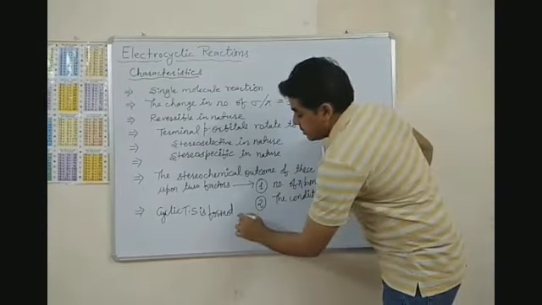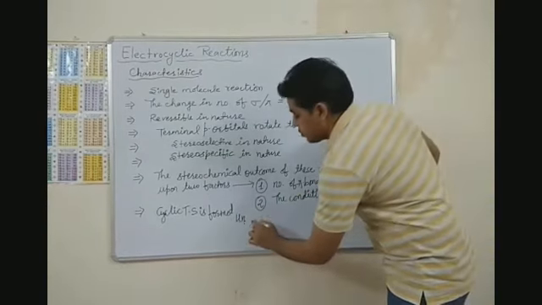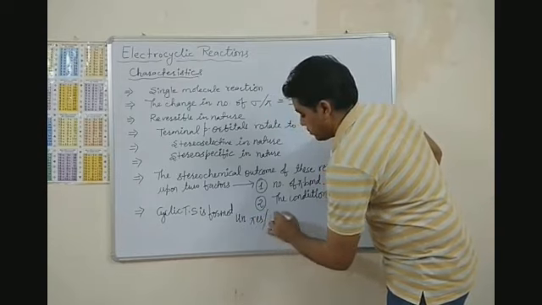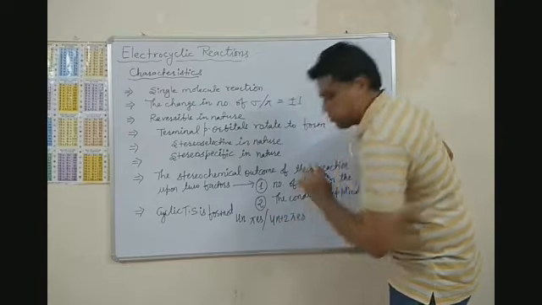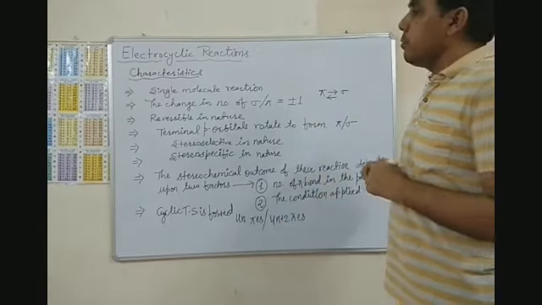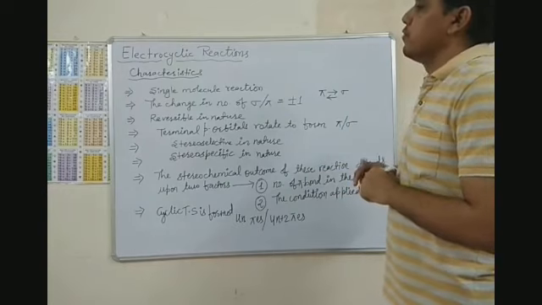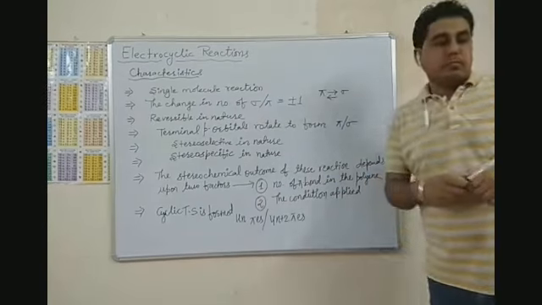These cyclic transition states either have 4n pi electrons or 4n+2 pi electrons, right? So these are the important characteristics of the electrocyclic reactions.